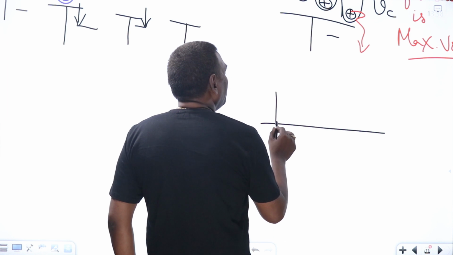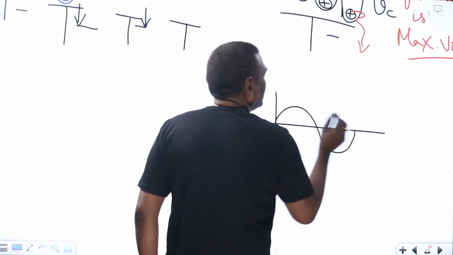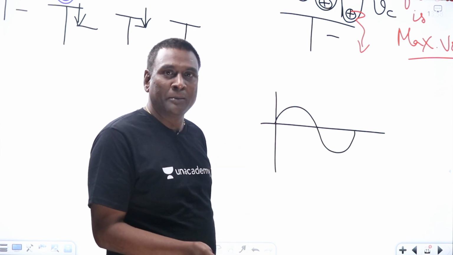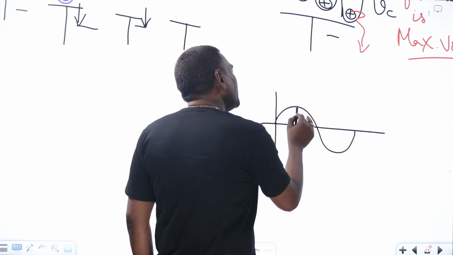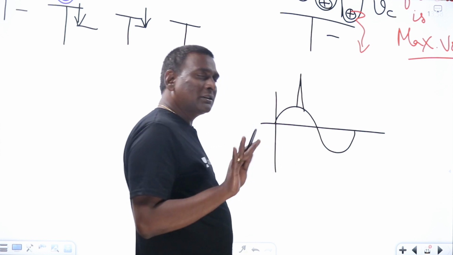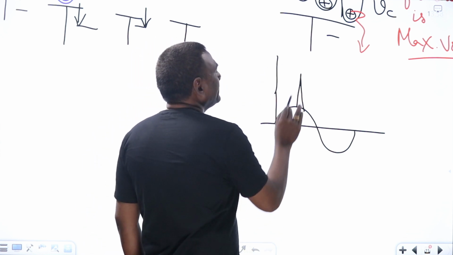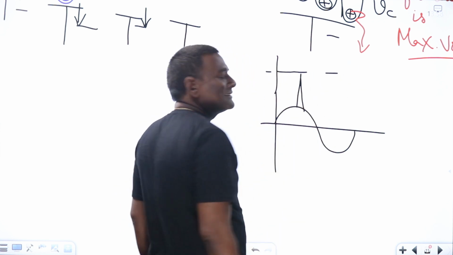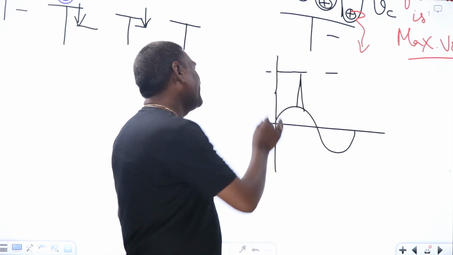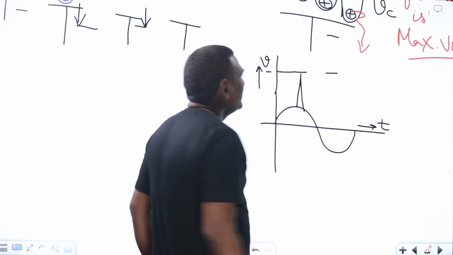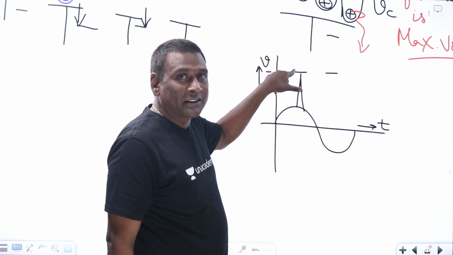For example, my sinusoidal voltage is there. Maybe because of another surge, some surge may happen. Maybe at one instant of time, this is going to be shot up like this, just like that, for example. Then our insulation should be designed at least for that. If I think of this as voltage, and this as time, the design of insulation should be at least for this.